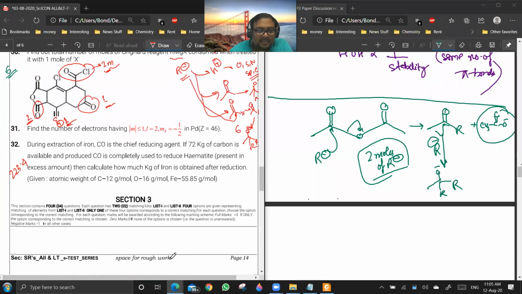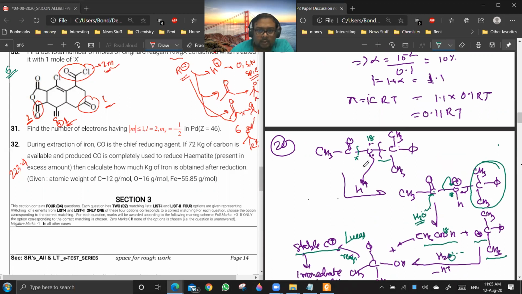Sir, if it becomes CH3 C double bond to OH, will R minus attack over there? See, here the attack won't take place because it is a negatively charged ion. It will repel the R minus. Sir, when H plus comes, it becomes an acid, will R minus attack there? See, the moment you add acid, there is no Grignard reagent in the system. H plus is added only after all the reactions are done.